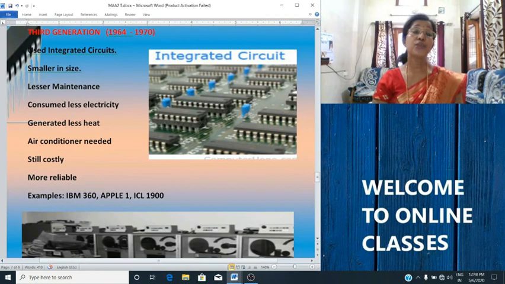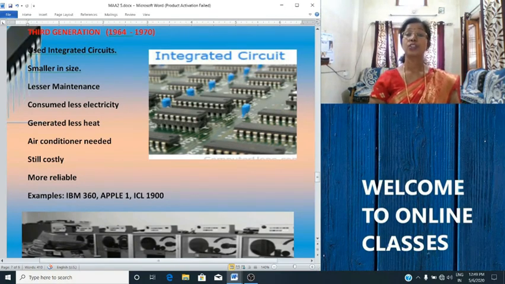Now let's see some of the features of these third generation computers. The technology used was integrated circuits. Using integrated circuits in computers reduced the size of computers and made them faster. So in this generation, the size was reduced and the computers became faster. The concept of the integrated circuit was a major breakthrough to improve the quality as well as the performance of computers.